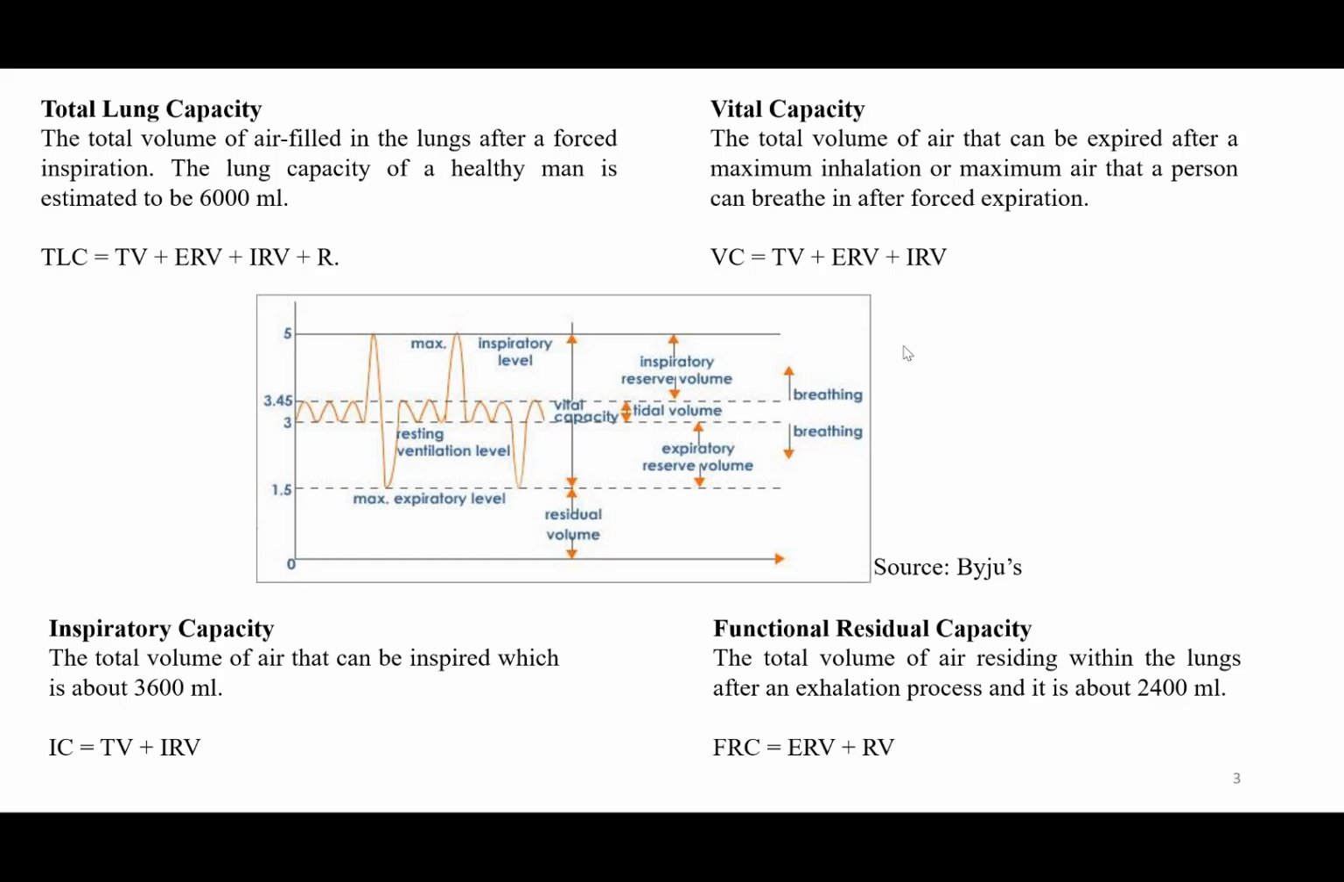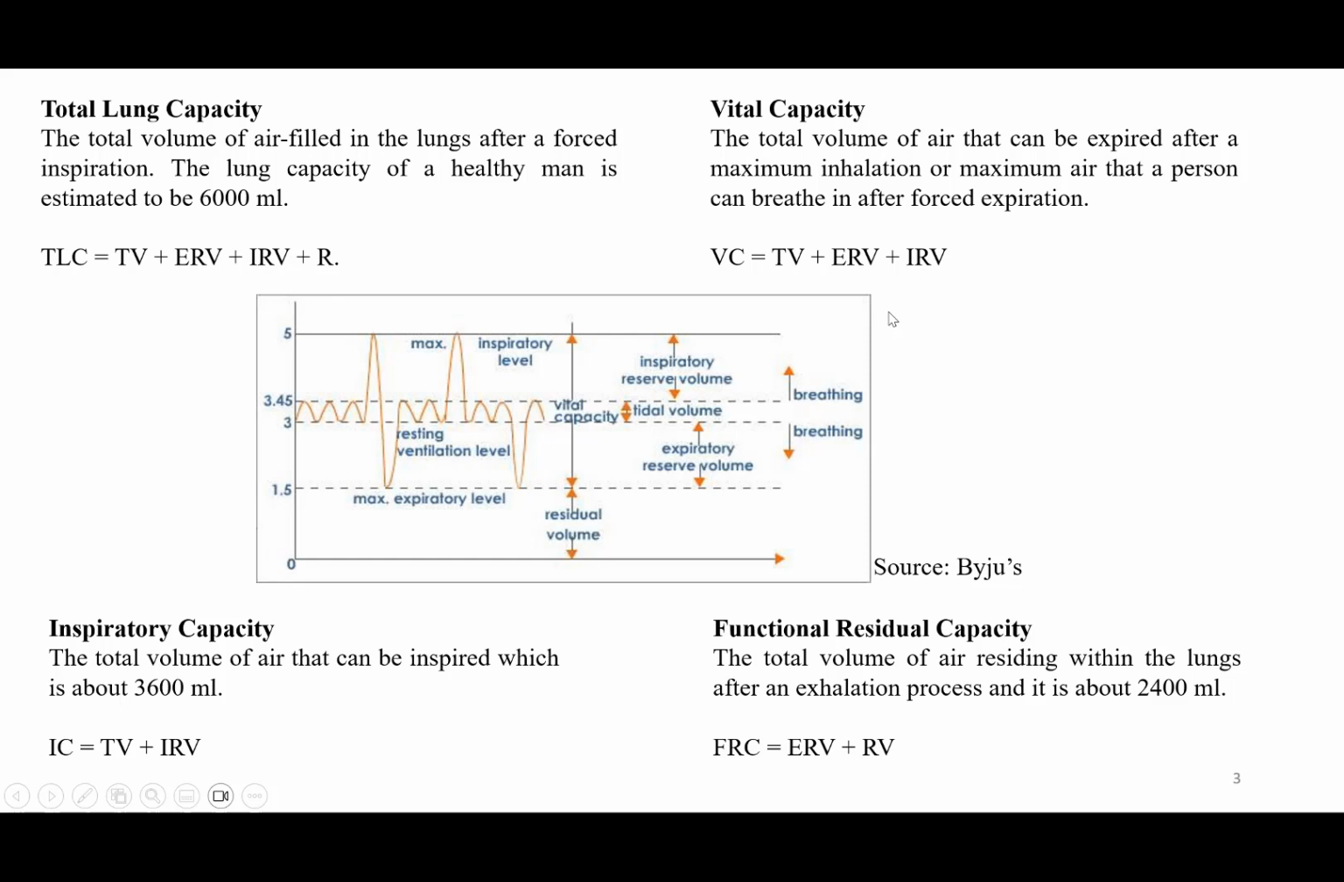Now, moving to capacities, there are 4 different capacities that we can look into. First is total lung capacity, which is the total volume of air filled in the lungs after a forced inspiration. This can be estimated around 6000 ml, and if you look into the formula, it is tidal volume plus expiratory reserve volume plus inspiratory reserve volume plus the residual volume. All these together make up the total lung capacity.